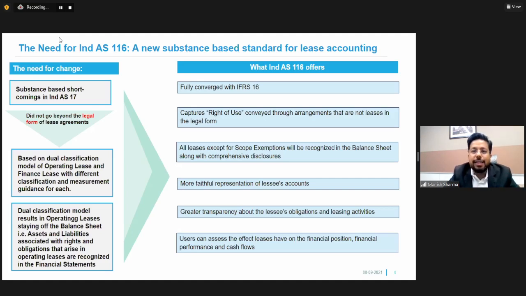On an overall basis, this standard 116 gives a very practical and very transparent view of the entire accounting, and it gives you a holistic view of what the rights of a lessee are and what the obligations of these lessees are. And both these rights and obligations get captured in the balance sheet.